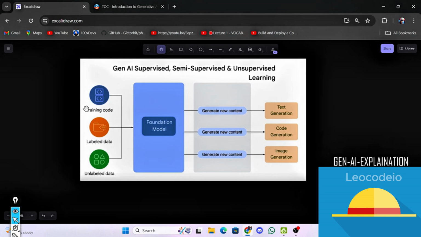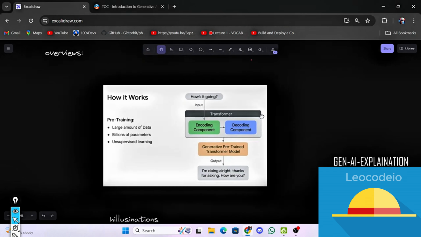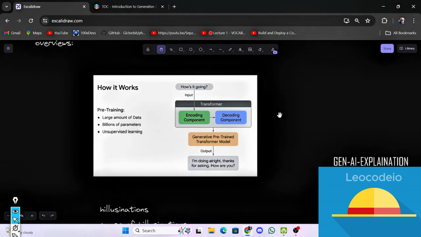To keep it very simple, generative AI will produce new content. New content may be of many types. It can generate text, code, images, videos, 3D videos, animations, captions, etc. It can do so many things like this. So coming to the next thing, they have given so many overviews and explanations about different things.